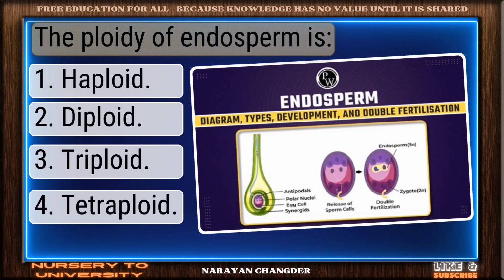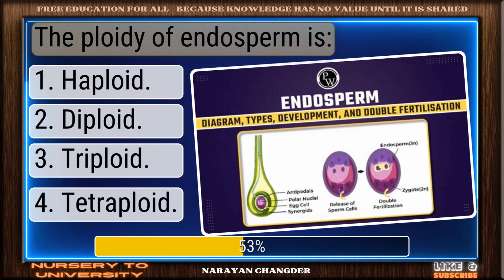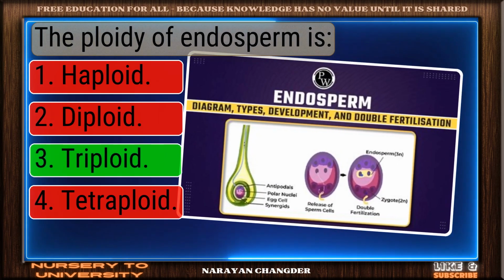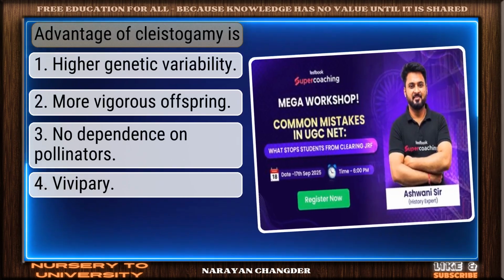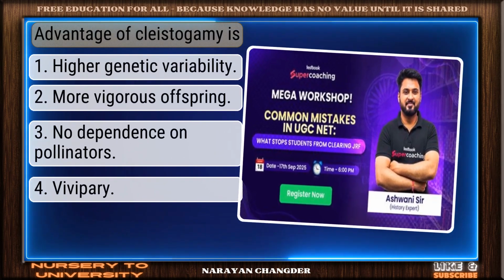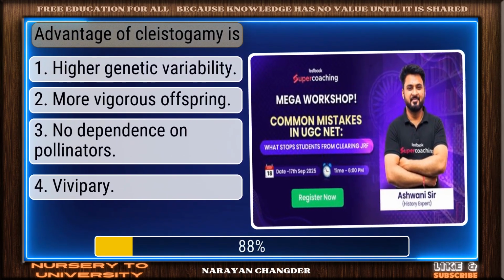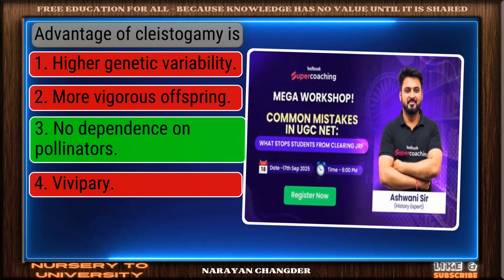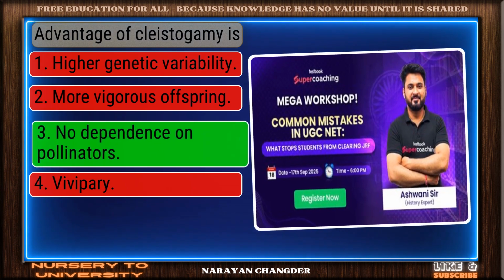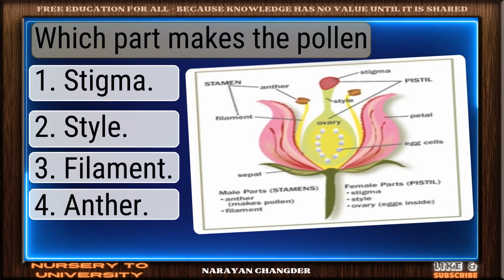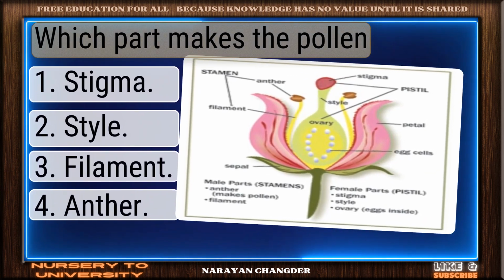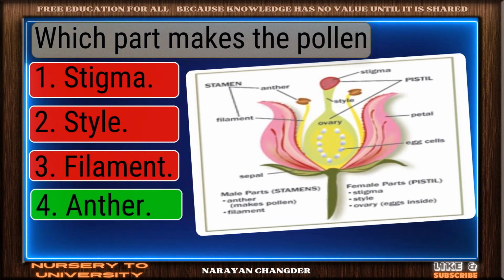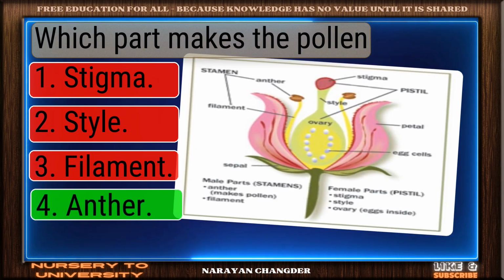Question number 214. The ploidy of endosperm is? Nice work. You chose triploid, and it is correct. Question number 215. Advantage of cleistogamy is? Clear logic. Your choice, no dependence on pollinators, is sound and 100% true. Question number 216. Which part makes the pollen? On track. Anther is the correct answer.